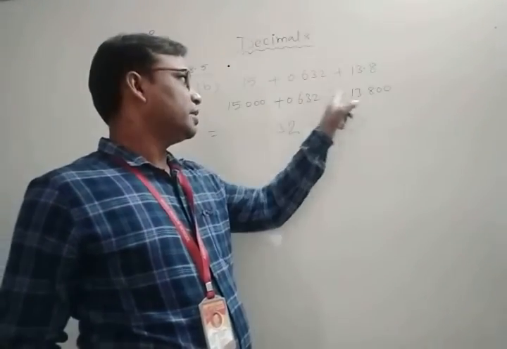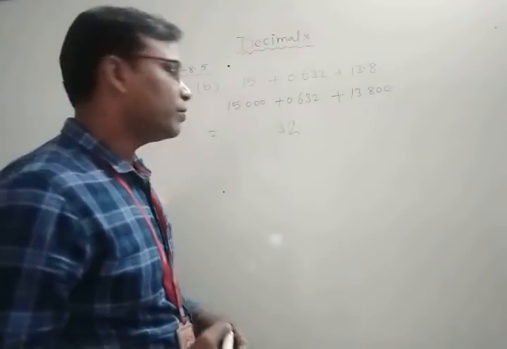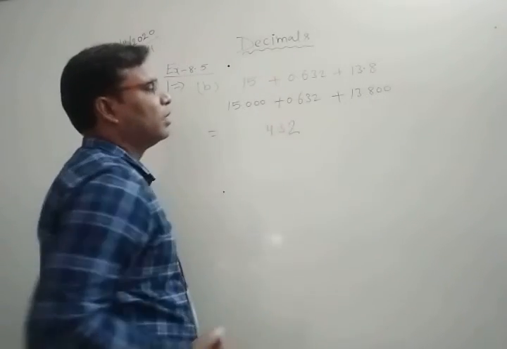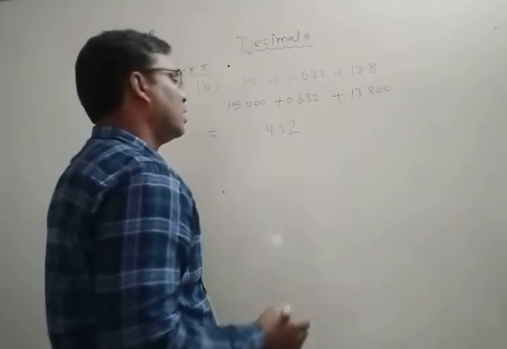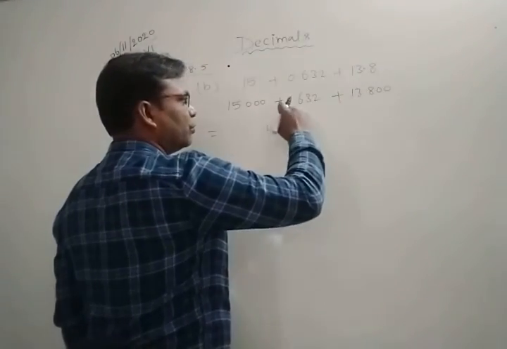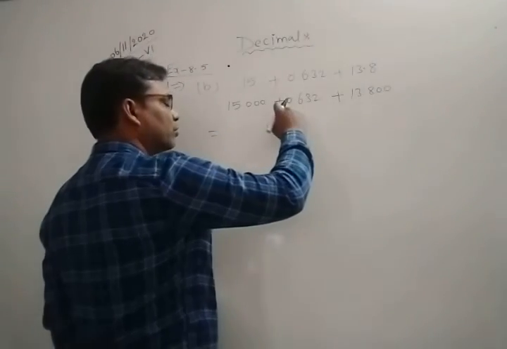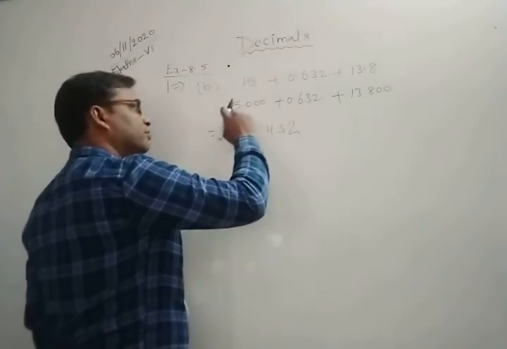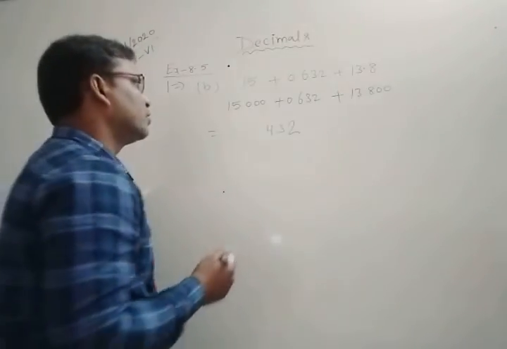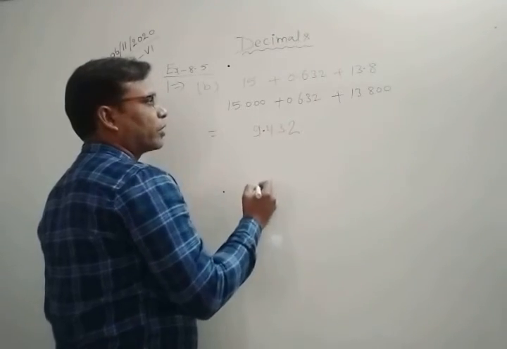So 8 plus 6 is equal to 14. 14 plus 0 is 14. So we write 4, carry 1. Carry 1. Now again here the 1's place 3, 0, 5. So 3 plus 0 is equal to 3 and 3 plus 5 is equal to 8 and 1 carry you can add, this is equal to 9. 9 here, decimal.